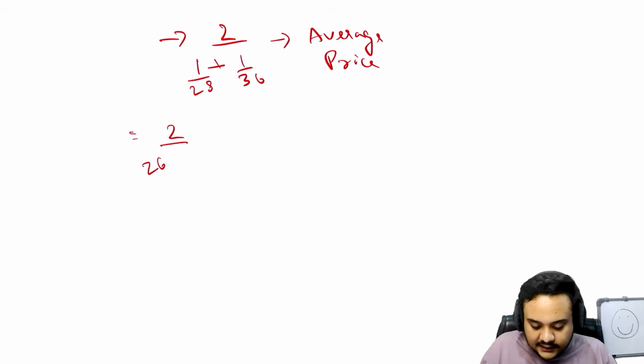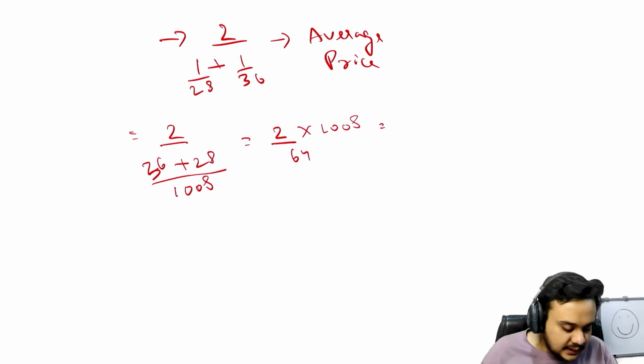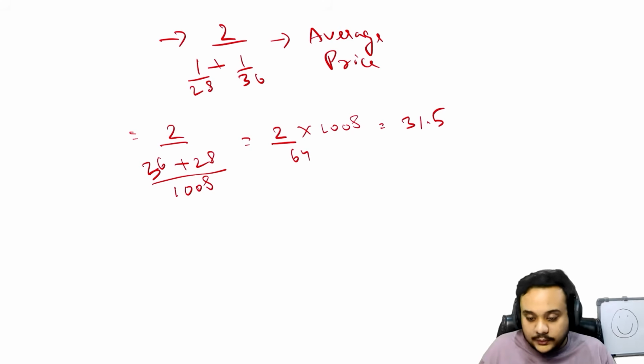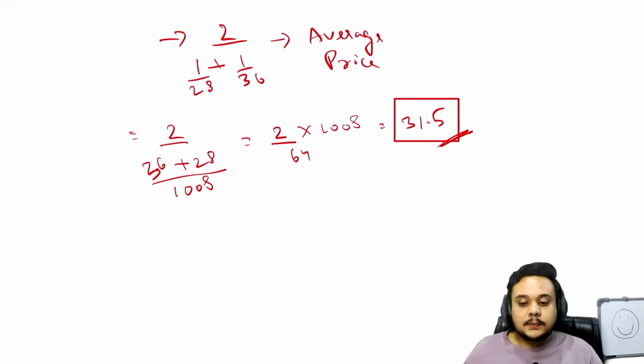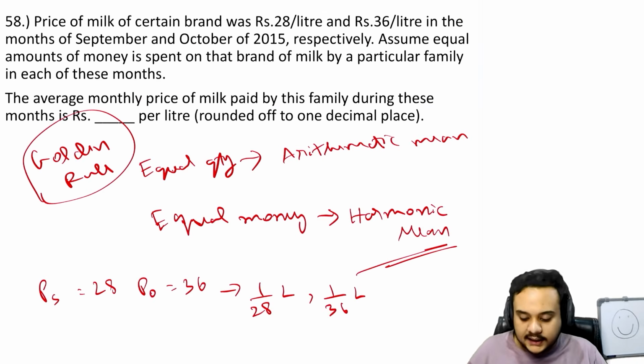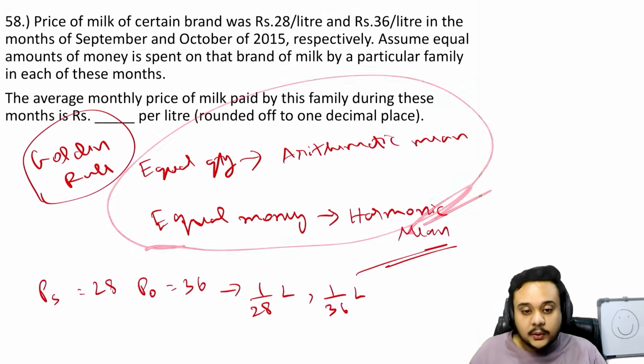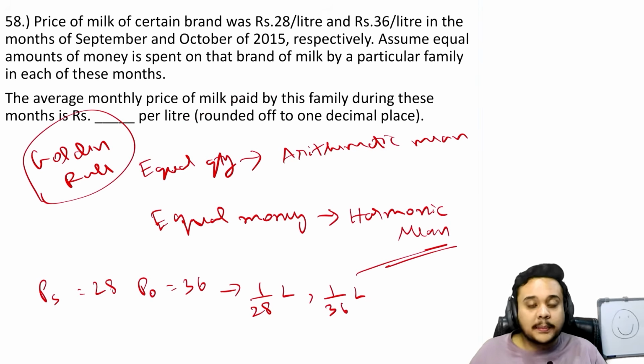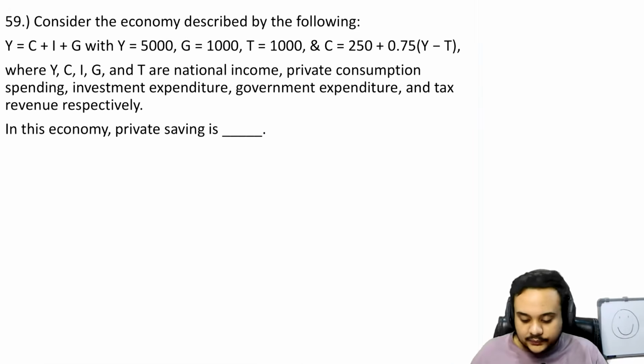You will see that this is 36 plus 28 upon 1008, and the final answer is going to look like, so what is the answer here? It is 31.5. Okay, it is 31.5. But the method is more important, and it is more important for you to know when to apply what method. So let us move on to the next one.